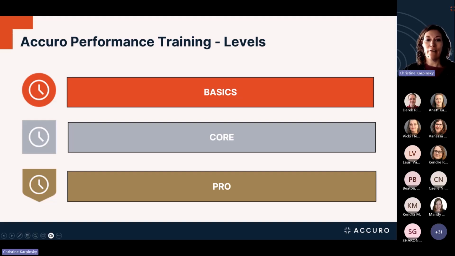Lastly, here we have our pro level, and our pro is our most advanced level. So typically, system administrators will benefit more from this level. At the pro level, you're going to learn to set up patient cohorts, link patient relationship accounts, master advanced patient searches, and create statuses. The best way for you to use APT is totally up to you. There is no wrong way.